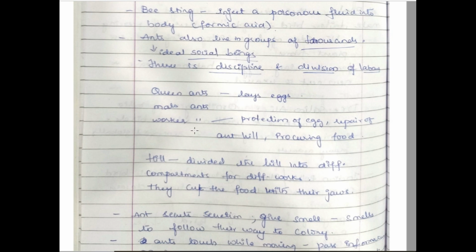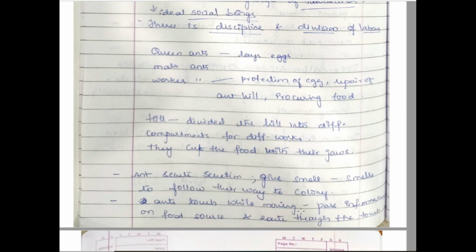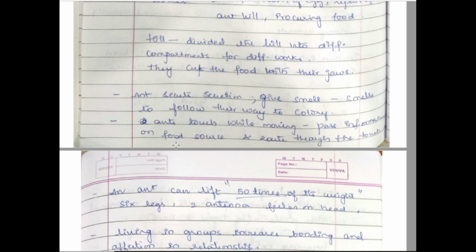Worker ants, the female ants, always protect the eggs, repair the ant hill, and procure food for the future. Right? Even the hill of the ant is divided into many compartments. An ant secretes a substance that gives a smell, and based on the smell, the other members of the colony will follow it.